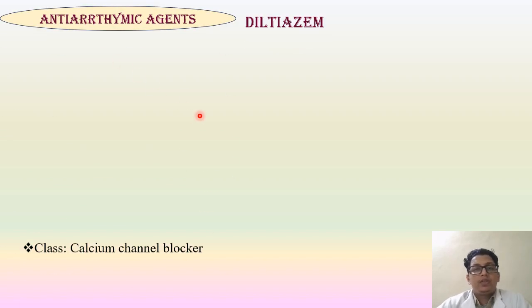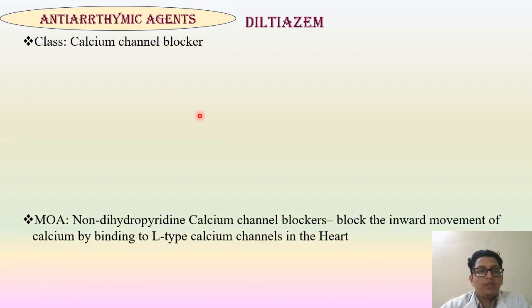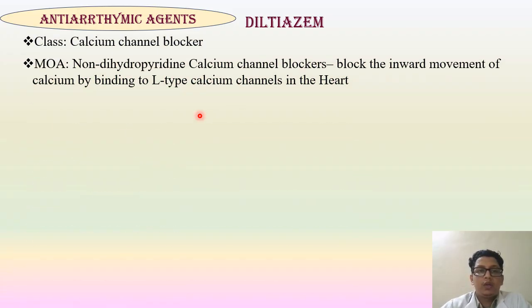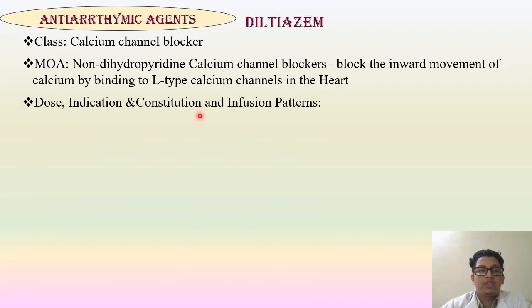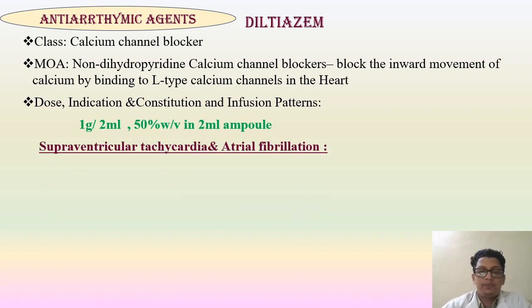So, antiarrhythmic agents: diltiazem. It is a non-dihydropyridine calcium channel blocker, which blocks the inward movement of calcium by binding L-type calcium channels in the heart. Its dose, indication and constitution, infusion pattern: 1 gram per 2 ml, 50% weight by volume of the 2 ml ampule.